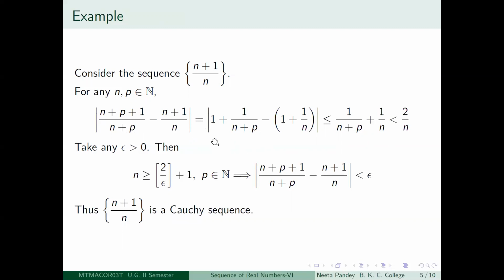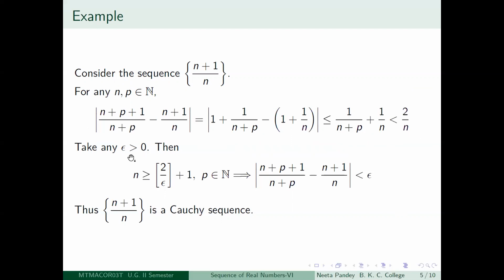So what is nice now is that 1 cancels out. You're left with the modulus of 1 by (n+p) minus 1 by n. Use triangle inequality, and note that these are positive numbers, 1 by (n+p) and 1 by n. So it becomes less than or equal to 1 by (n+p) plus 1 by n. Again, 1 by (n+p) is less than 1 by n. So the total sum becomes less than 2 by n. Therefore, the modulus of (n+p+1)/(n+p) minus (n+1)/n is less than 2 by n. The rest of it is the same.